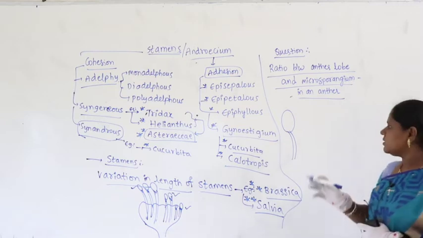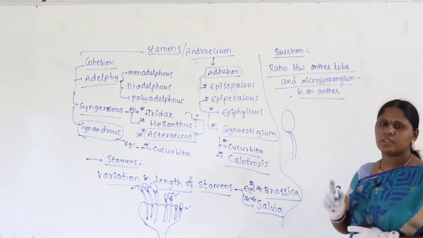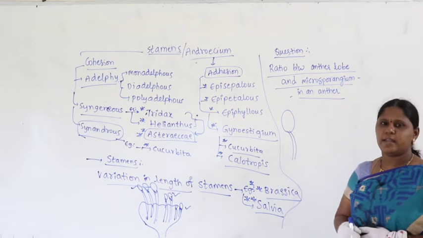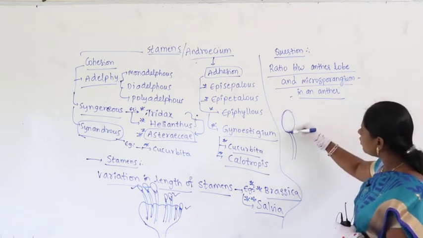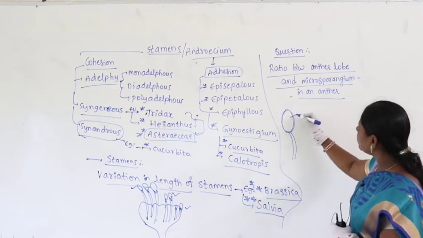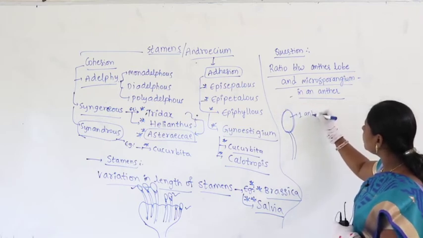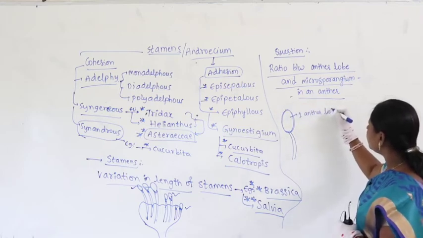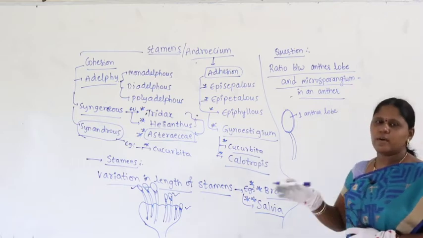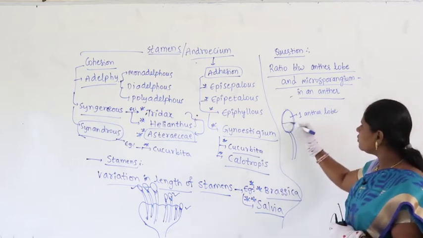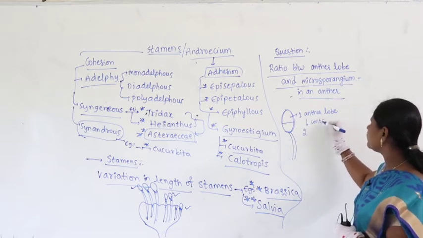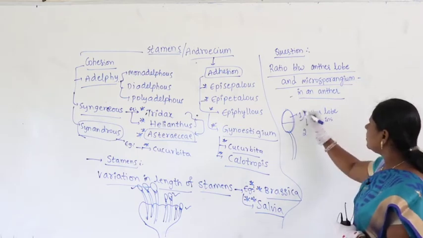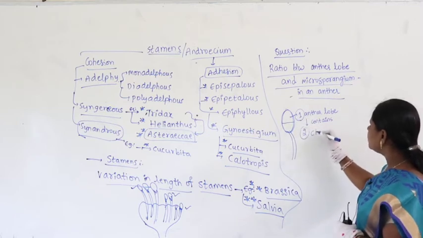Suppose you take monothecous, one theca, and bisporangiate meaning two sporangia, that means this is totally called only one lobe, this is called one anther lobe. One anther lobe is there. So one anther lobe is divided into two chambers, it contains two chambers.